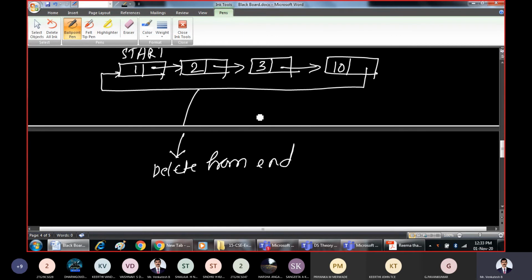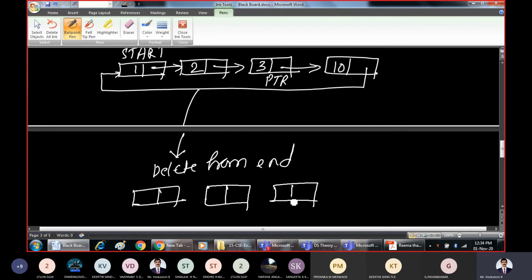To delete from the end, take the PTR up to here. So this I should delete. It is simple logic, because later you can look at the algorithm.